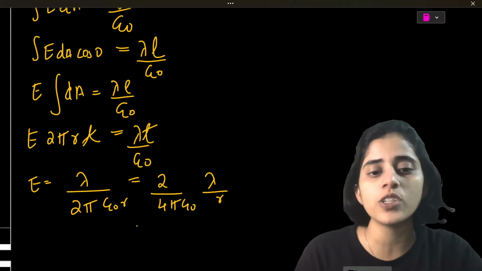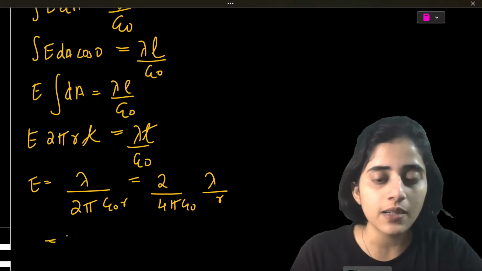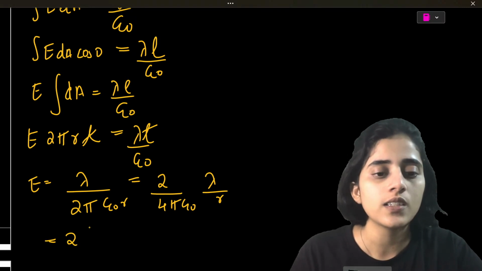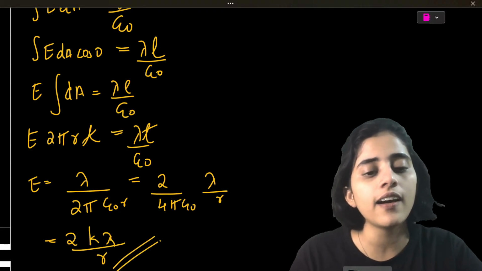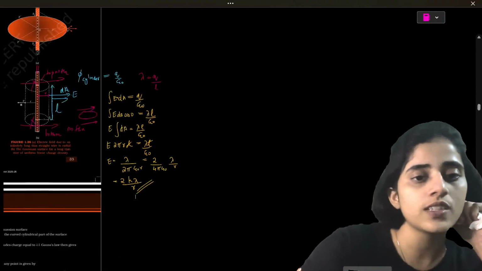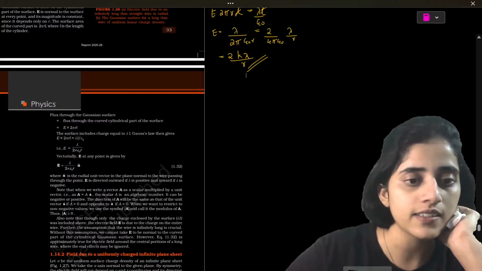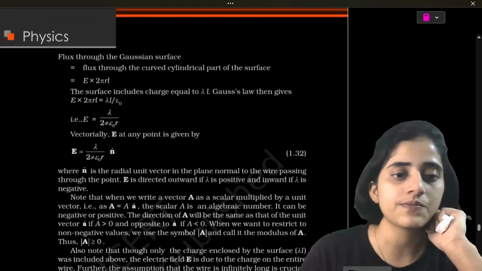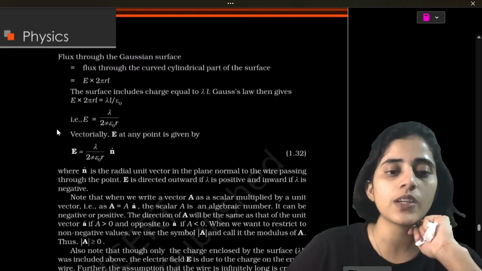Now 1 by 4 pi epsilon naught is k. So this becomes 2k lambda by r. This is the formula that you have here.